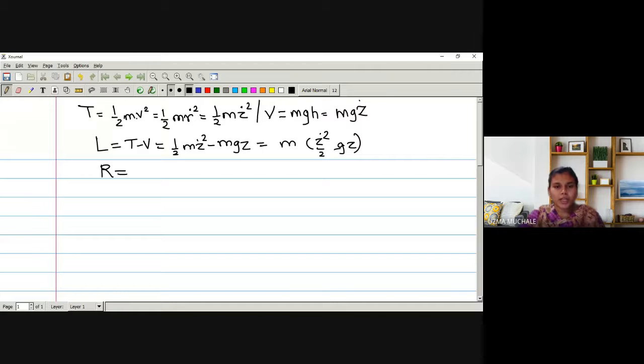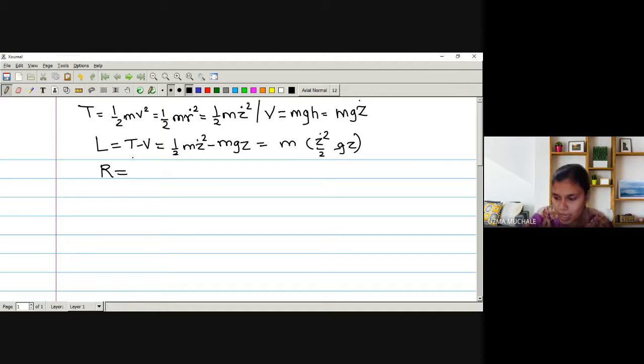In the case of a partially conservative system, what was our Lagrange's equation? It was as it is for conservative and non-conservative, but what is the difference? We have to add one extra term. What is that extra term? It is dou R by dou qj dot. Okay. So we have to use the case of a partially conservative system in which both conservative as well as non-conservative forces are there. As it is a gravitational field of force, we are considering the conservative case, and it is non-conservative with the help of a frictional force.